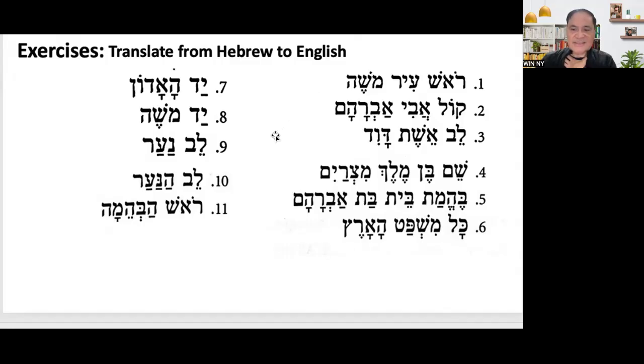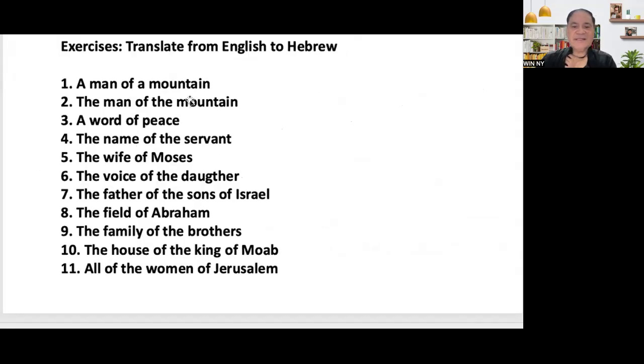Okay? Whether it is a definite or indefinite word pair. And then another exercise that you will be doing is this one, from 1 to 11. Translate from English to Hebrew. All right, so you will write it in Hebrew letters.